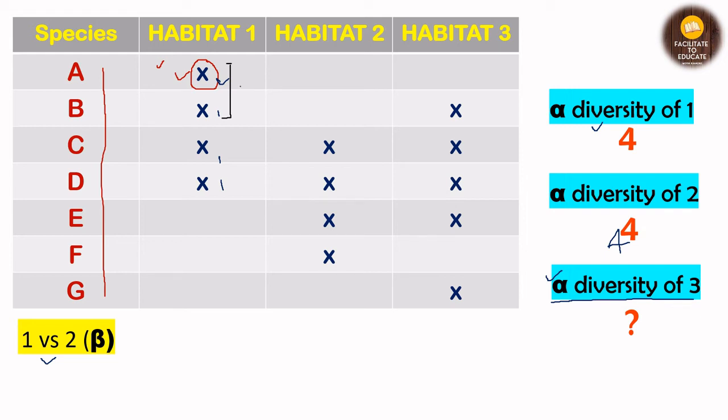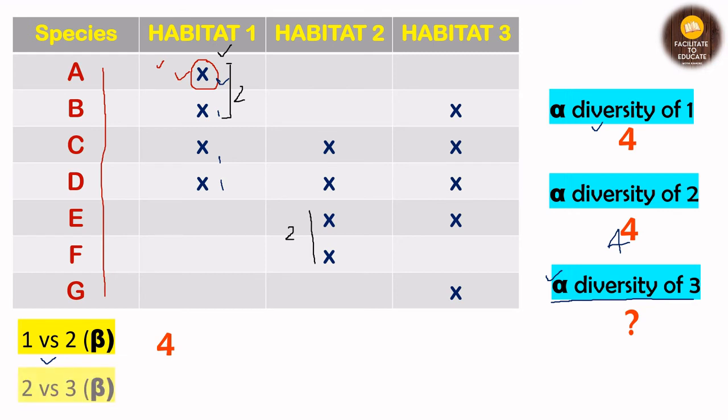So this will be 2. Then these two are not present in habitat number 1. So these two are unique to habitat 2, these two are unique to habitat 1, and this sums up to 4. So the beta diversity of habitat 1 and 2 is 4.